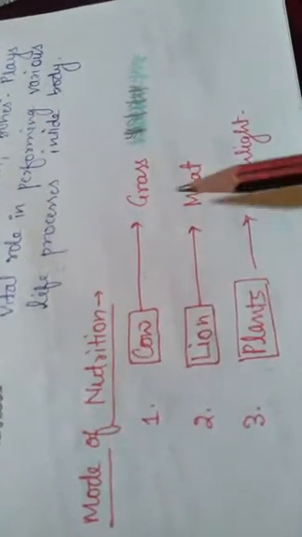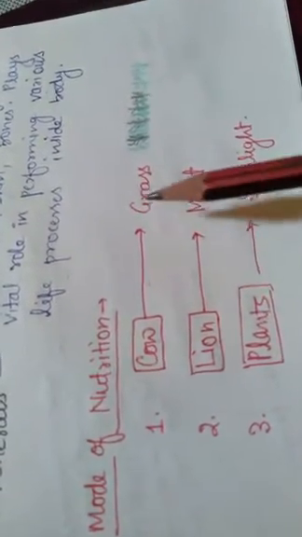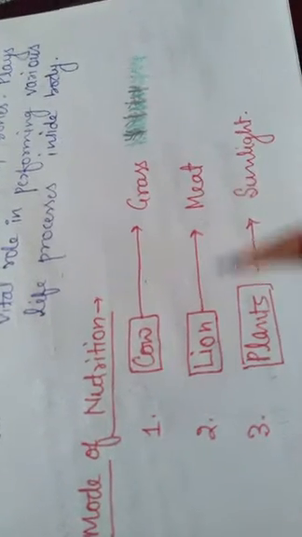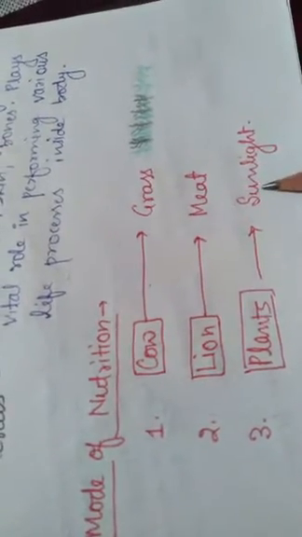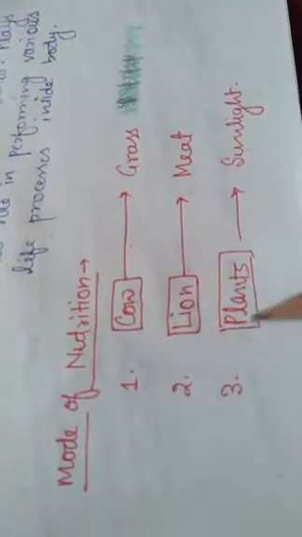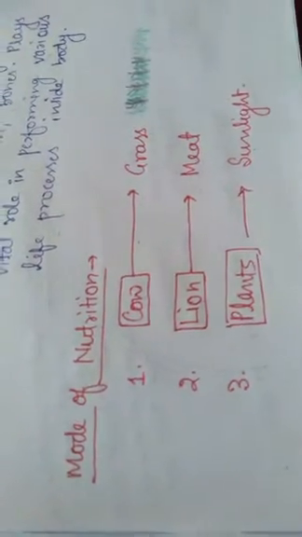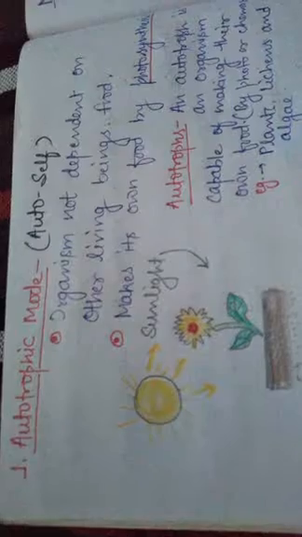It is dependent on meat for its food. And plants are not dependent on grass or meat. They are dependent on sunlight. So three different kinds of organisms are here: they are dependent on grass, on meat, and on sunlight.